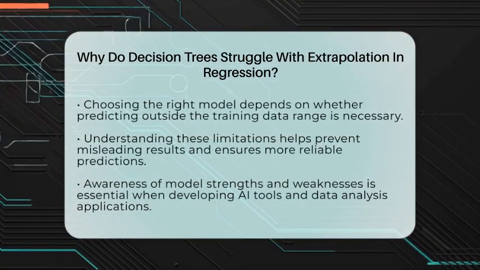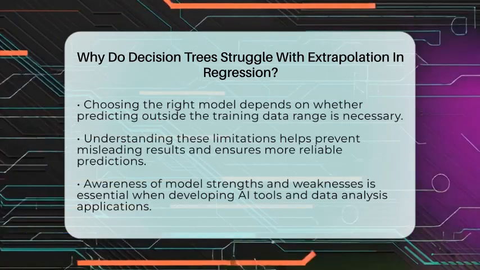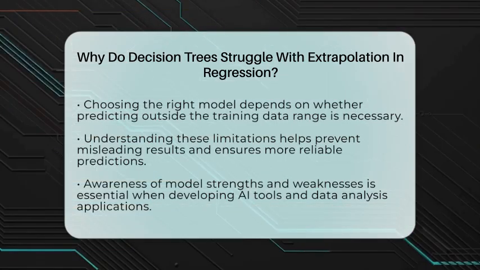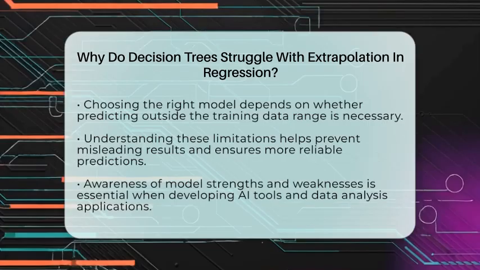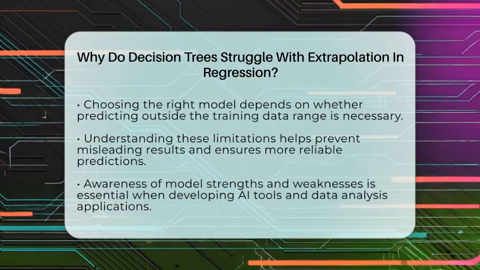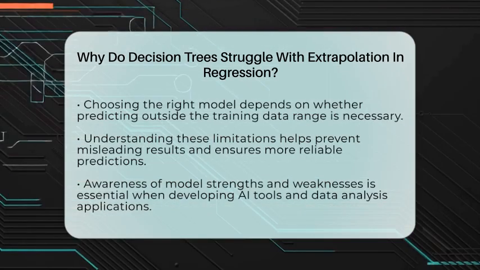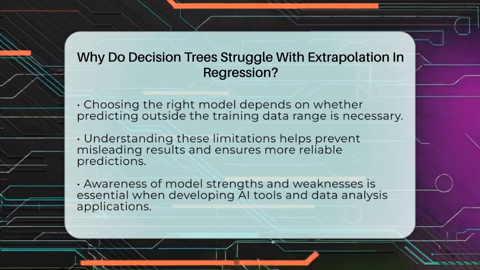If you need to predict values beyond your training data, relying solely on decision trees might lead to misleading results. Being aware of these limits ensures your predictions are realistic and trustworthy.